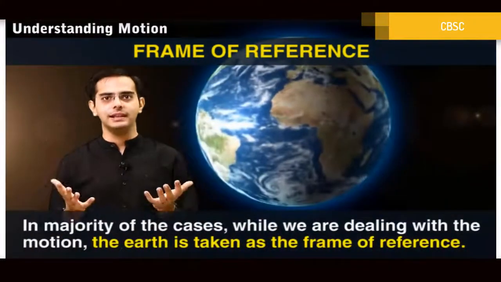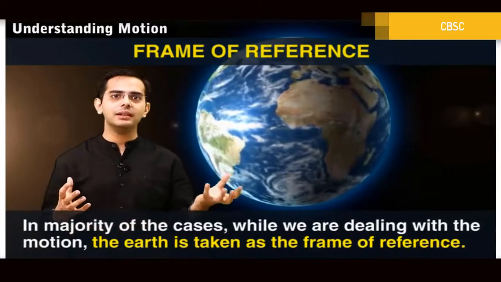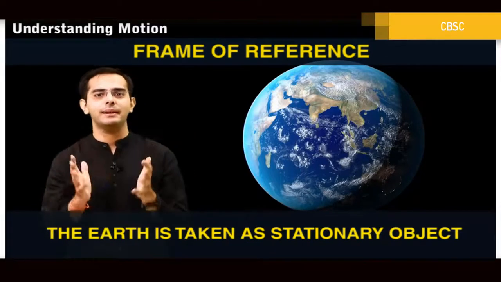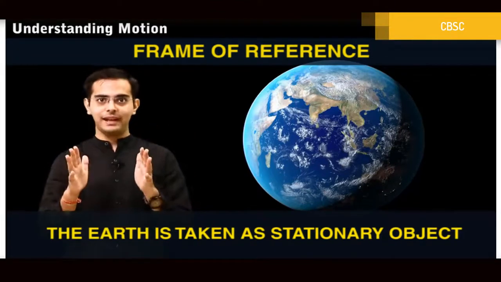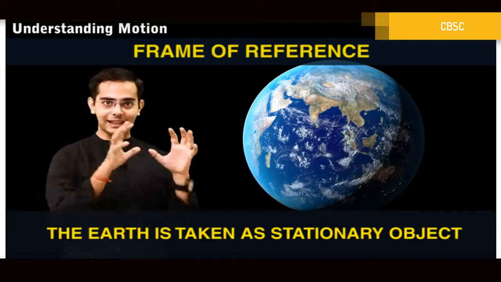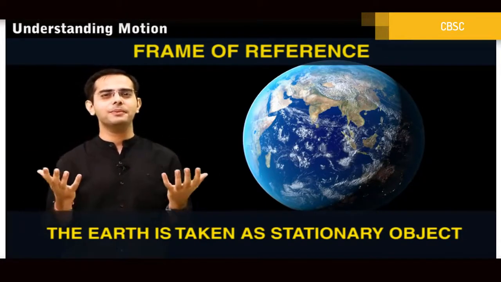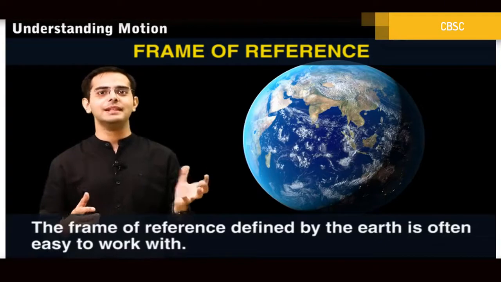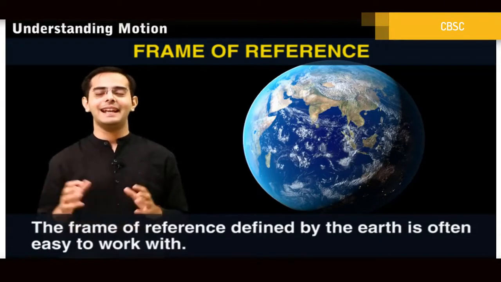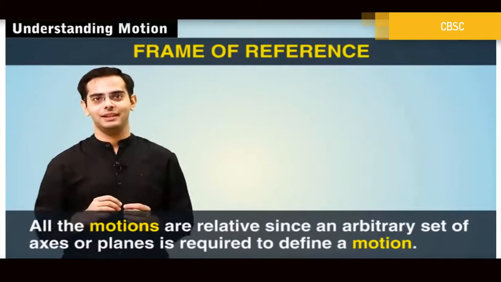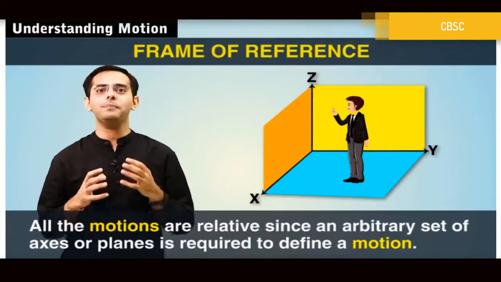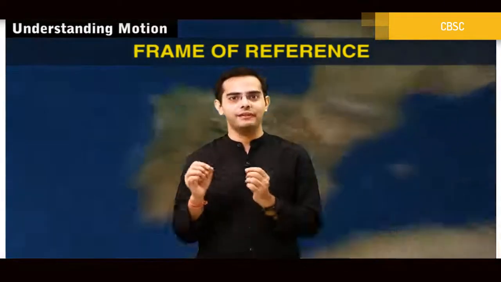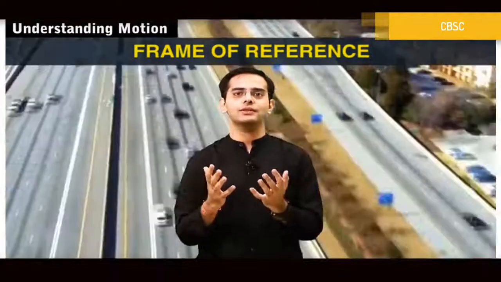In the majority of cases, while dealing with motion, we take Earth as the frame of reference. So the Earth is taken as a stationary object and we define it as the frame of reference. And trust me friends, it is not that the Earth is a perfect frame of reference. But for many purposes it is good enough, and that's why we have arbitrarily chosen it. Also the frame defined by the Earth is often easy to work with. Actually all motions are relative, since an arbitrary set of axes or planes is required to define the motion.